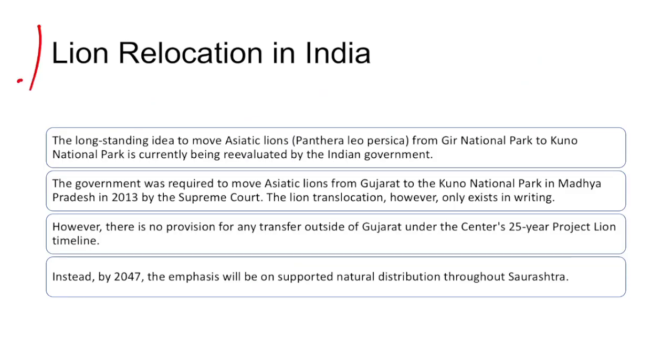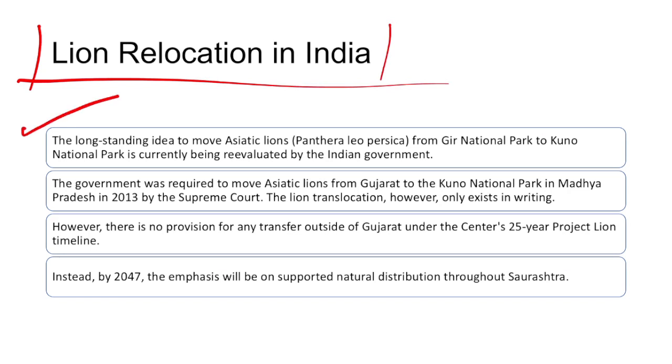Then there was news on lion relocation in India. Gir National Park, which is located in the state of Gujarat, is currently home to Asiatic lions, and there was a proposal to shift these lions to Kuno National Park, which is in Madhya Pradesh. So by 2047, there has been a proposal to shift lions from Gir National Park to Kuno Wildlife Sanctuary or Kuno National Park in Madhya Pradesh. All right.